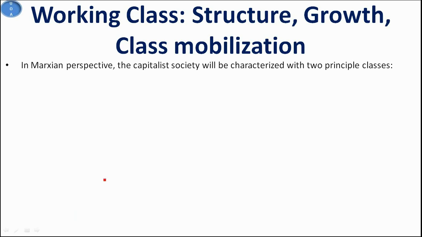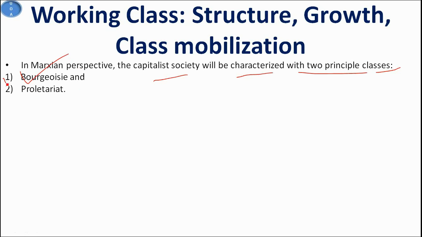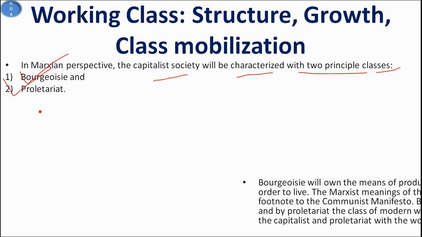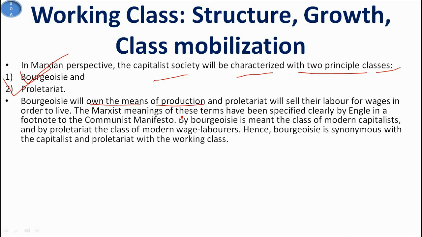So in the Marxian perspective, capitalist society is characterized by two principal classes. The first class is the bourgeois, or we can say the capitalist, and the second is the proletariat, or we can say the industrial worker. The bourgeois own the means of production and the proletariat sell their labor for wages in order to live. The Marxist meaning of these terms has been specified clearly by Engels in the footnotes to the Communist Manifesto. By bourgeois is meant the class of modern capitalists, and by proletariat the class of modern wage laborers. Hence bourgeois is synonymous with the capitalists and proletariat with the working class.